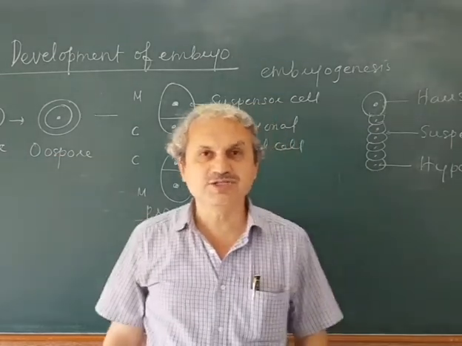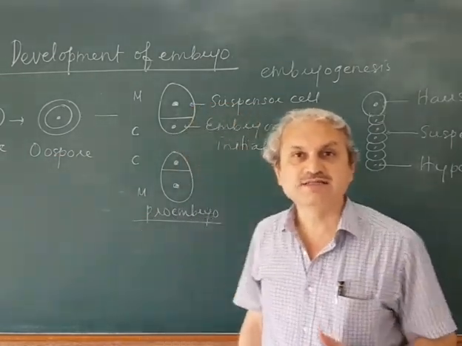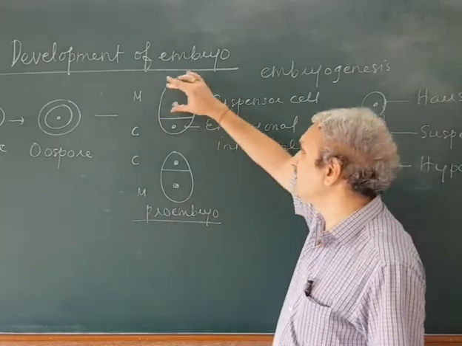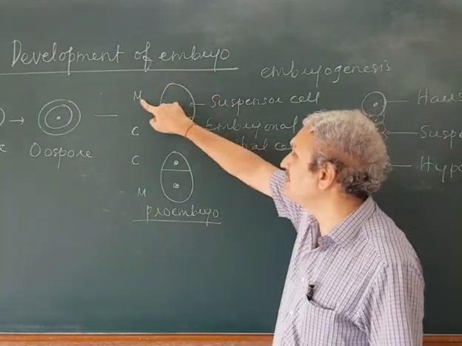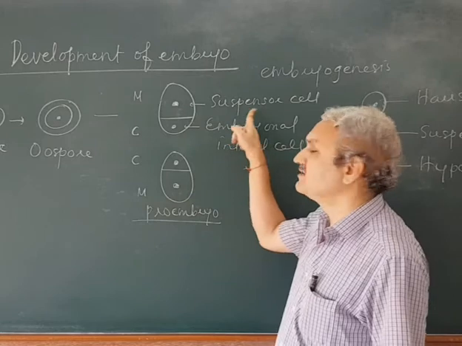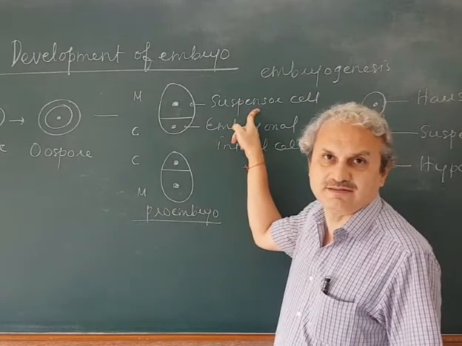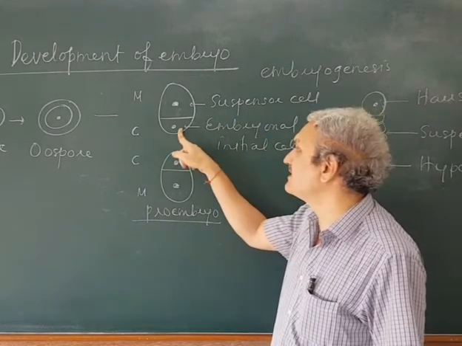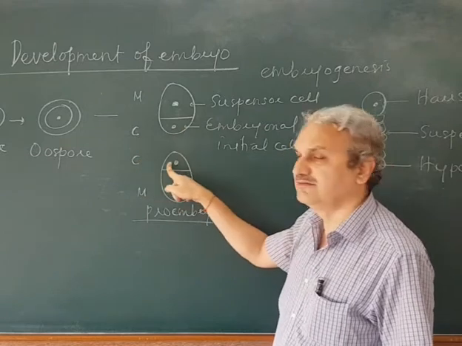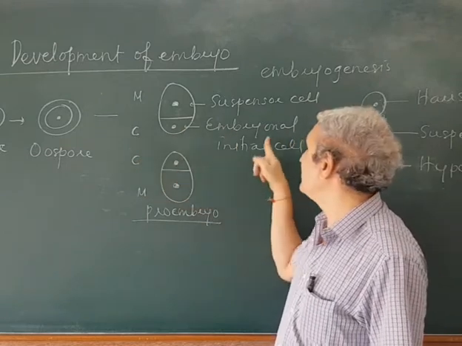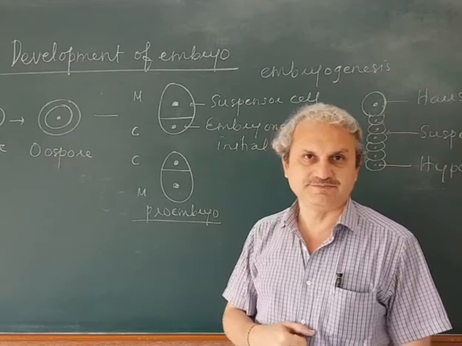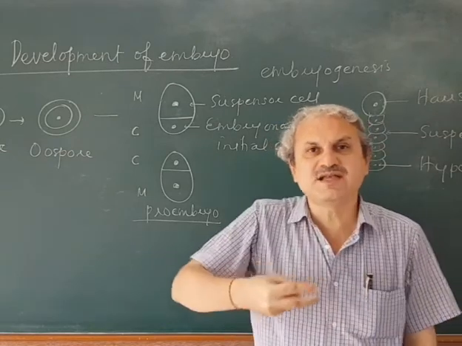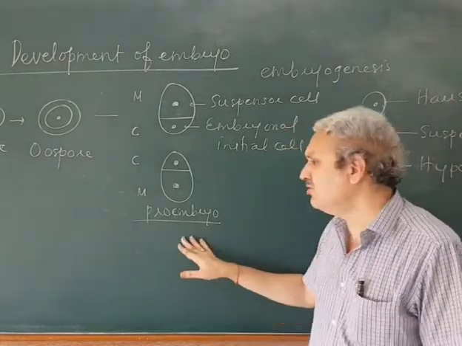Under unfavorable condition, the zygote secretes a wall around it, which is called an oospore. Under favorable condition, this oospore divides transversely to form a basal large cell towards the micropylar end, called the suspensor cell, and a terminal small cell towards the chalazal end, called the embryonal initial cell. And this two-cell stage is called a proembryo.